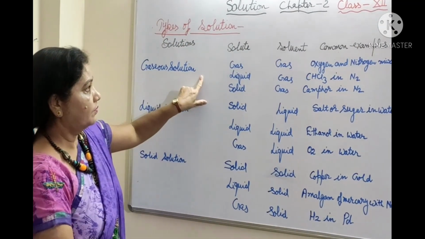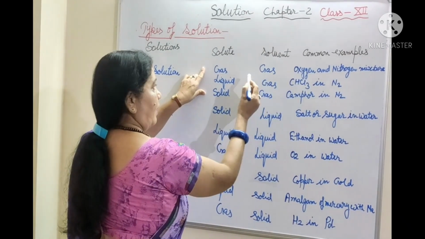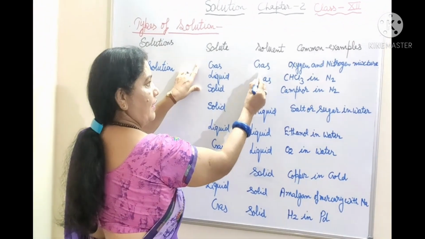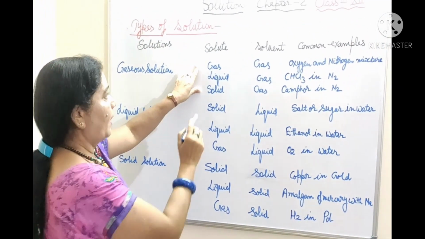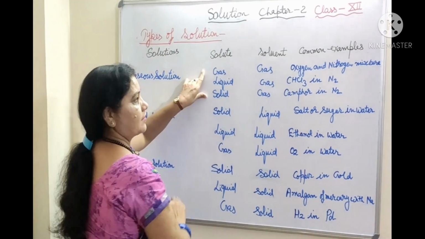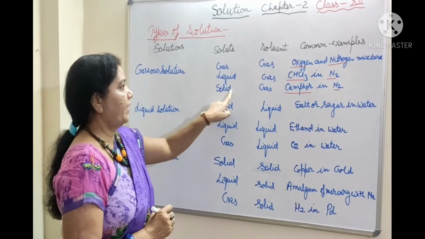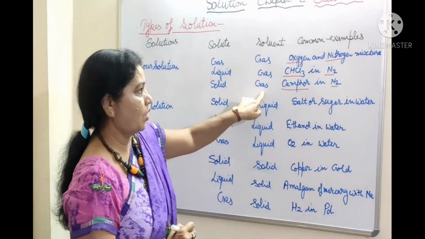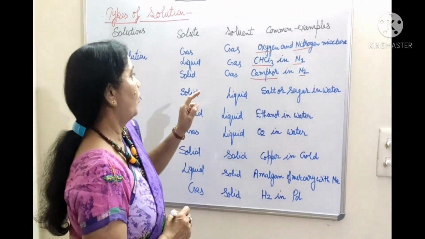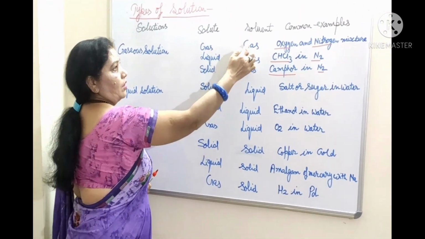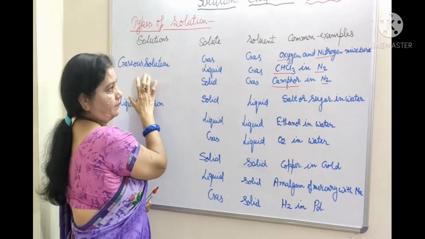Gaseous solution. In a gaseous solution, the solvent is gas. Solute, gas in gas: a mixture of oxygen and nitrogen. Liquid in gas: chloroform in nitrogen gas. Solid solute in gas solvent: camphor, a solid, in nitrogen gas. So here we can say the solvent is gas, the same physical state as the solution.